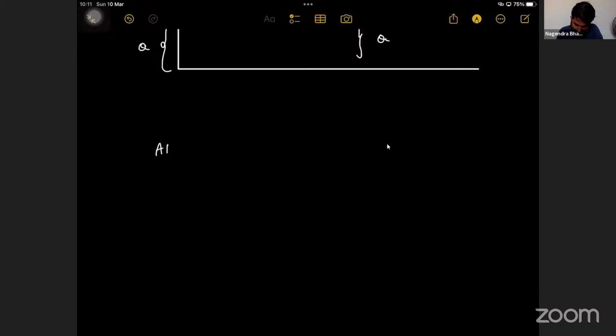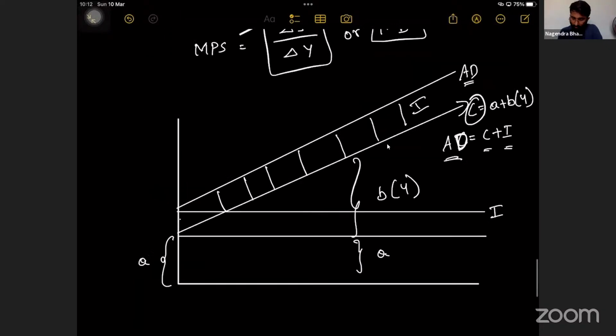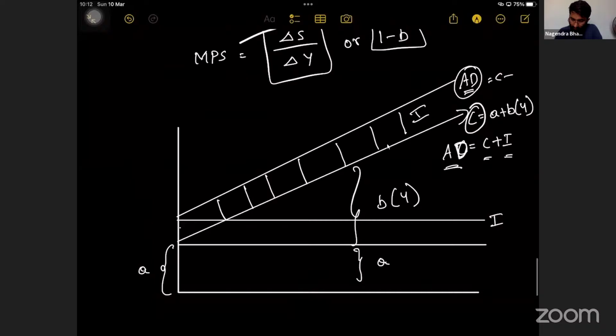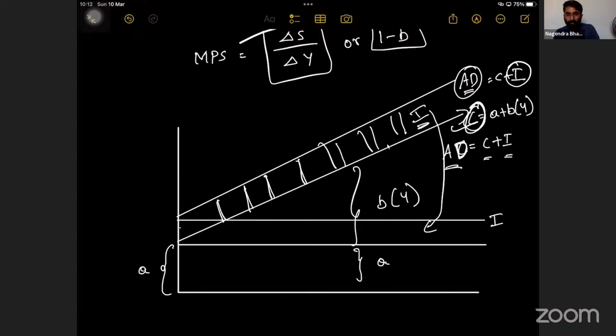If aggregate demand is equal to C plus I, okay, then aggregate demand minus I is equal to C. That means this is aggregate demand, which is C plus I minus I, that is equal to C. I is always constant. We discussed in last class, I is constant. So this I will be constant. That means this gap is always same. This gap is equal to this I. Okay. So this is one point which we need to remember.